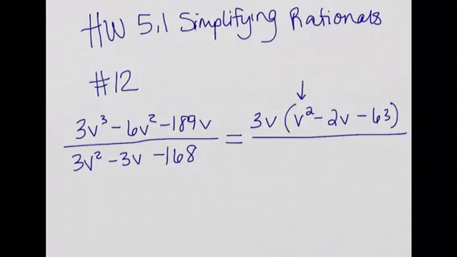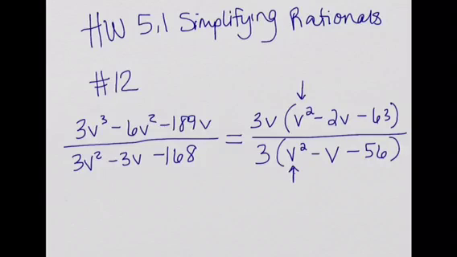But let's look at the denominator here. Let's see what I can do with it first. It looks like they're also going to have a 3 in common, but not the v, and it will leave me with v squared minus 1v minus 56. And again, I have a quadratic here, so I'm going to have to factor that. So let me go ahead and factor these.